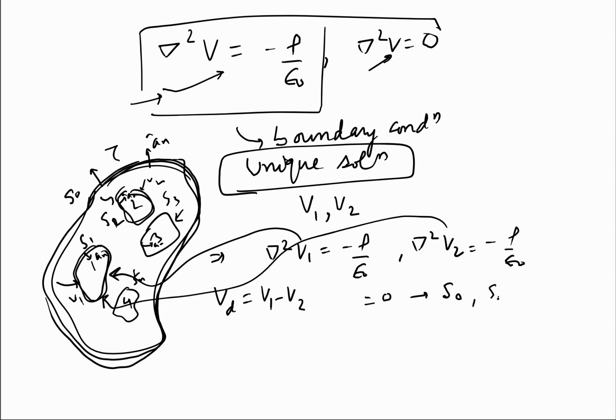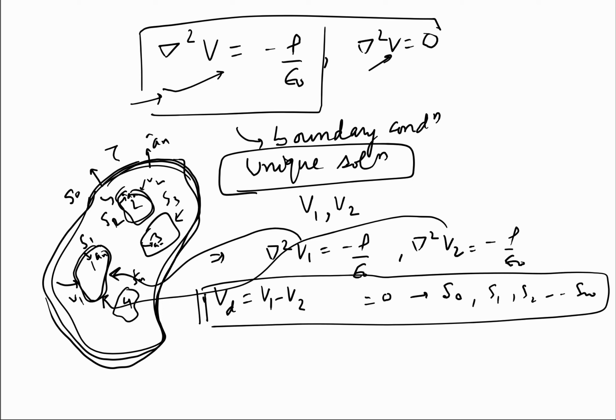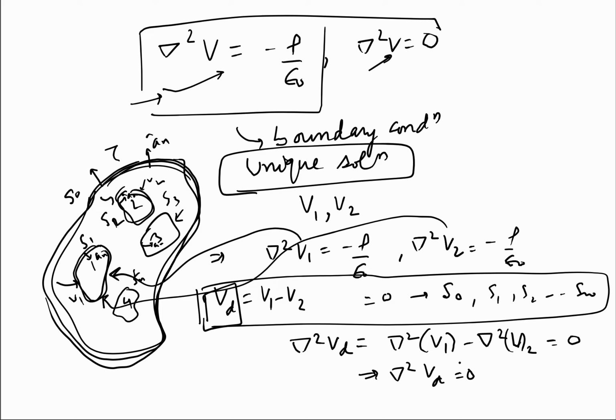So at S0, S1, S2 and so on, Sn, the value of this potential Vd is going to be 0. That is, del square Vd is del square V1 minus del square V2, which equals 0. That is, del square Vd is equal to 0.